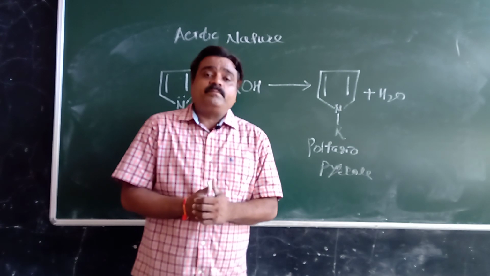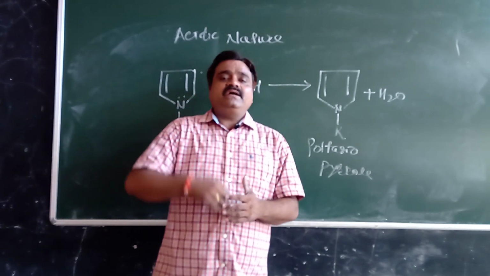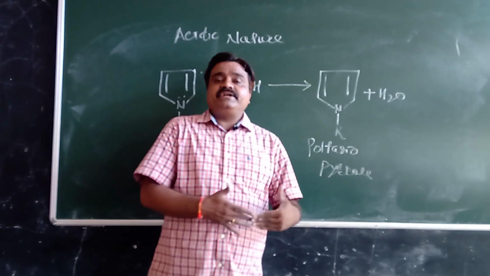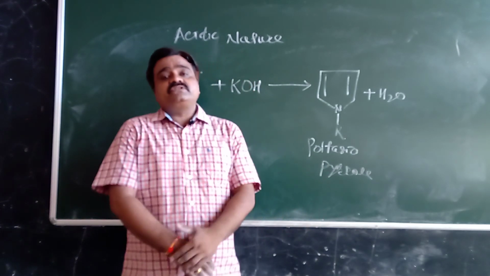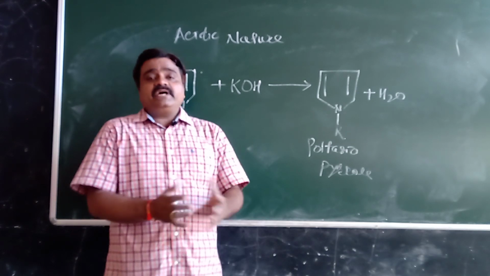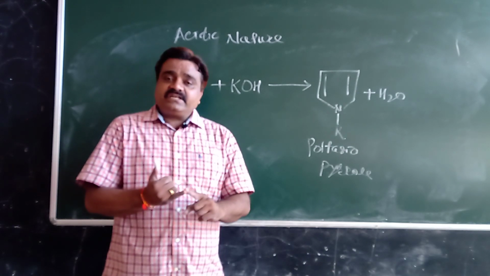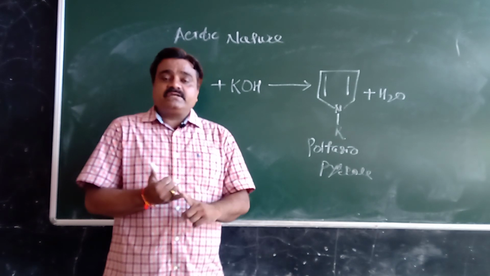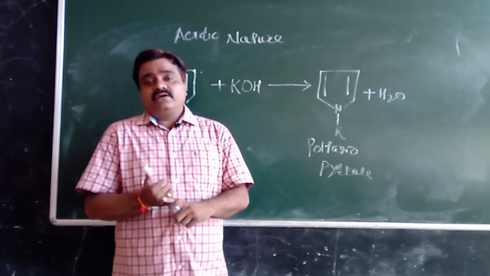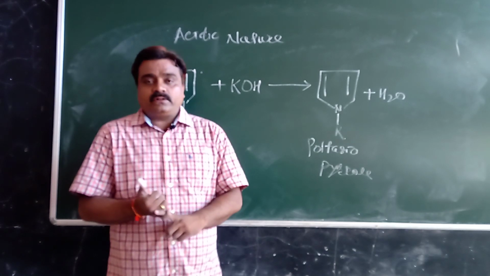Acidic nature: pyrrole is very weak acidic in nature. For example, pyrrole treated with KOH gives potassium pyrrole. So in comparison, basic nature is weak, but the acidic nature of pyrrole is very weak. Thank you.